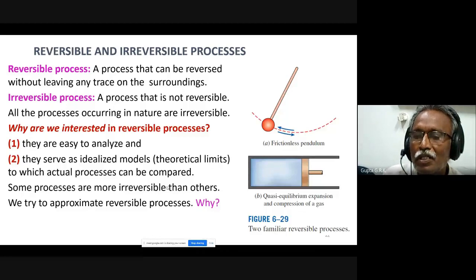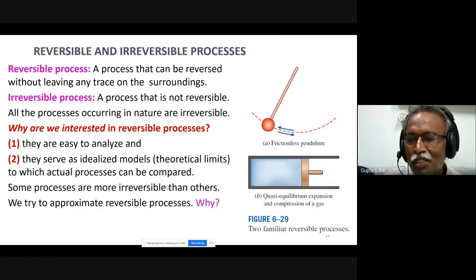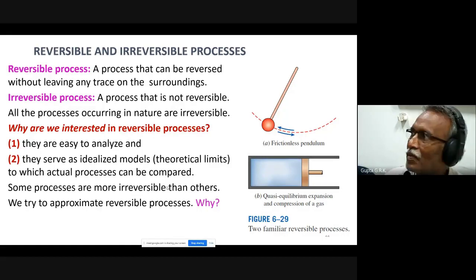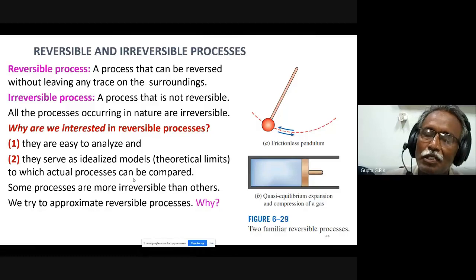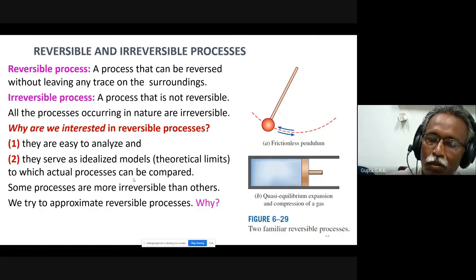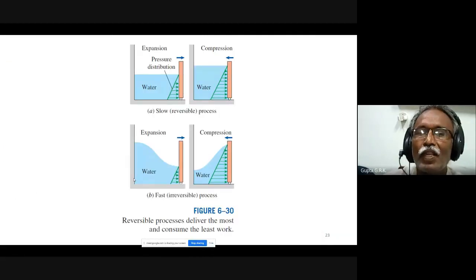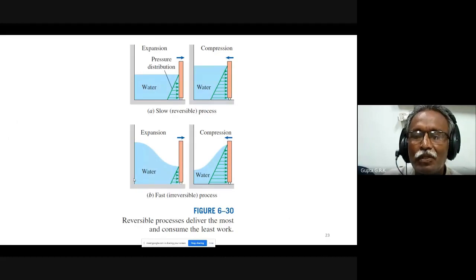All reversible processes are quasi-static processes, and both are very slow processes. But some of the quasi-static processes may not be reversible. This is very important to understand, the difference between quasi-static and reversible processes. And you can see some examples here through figures.